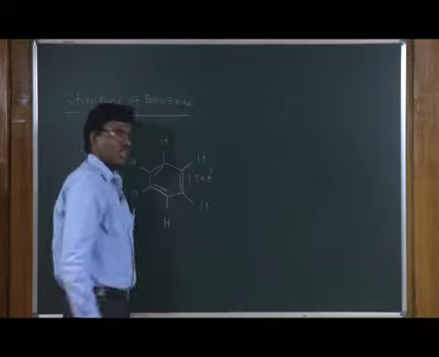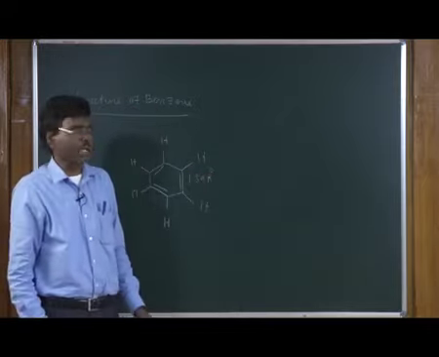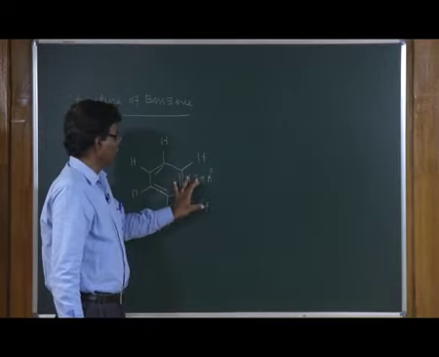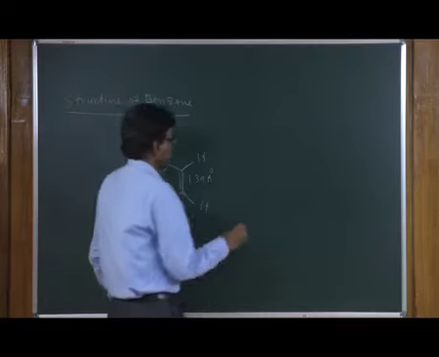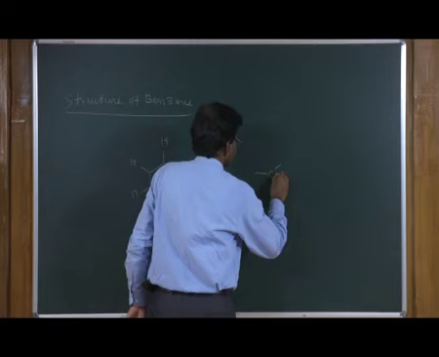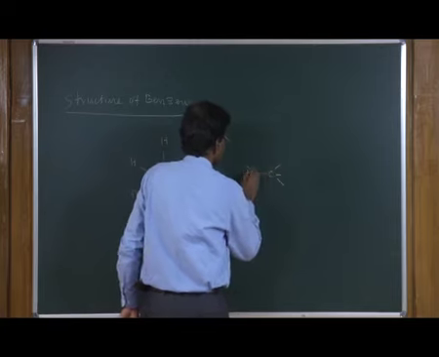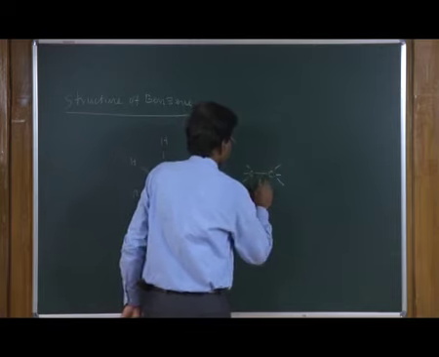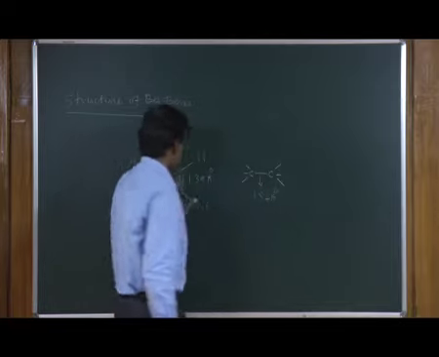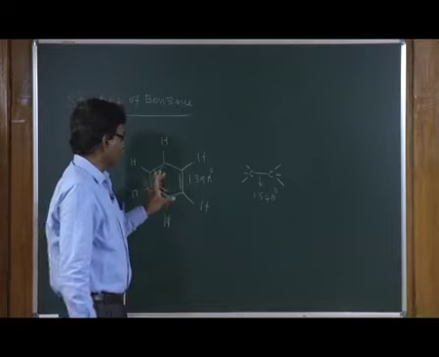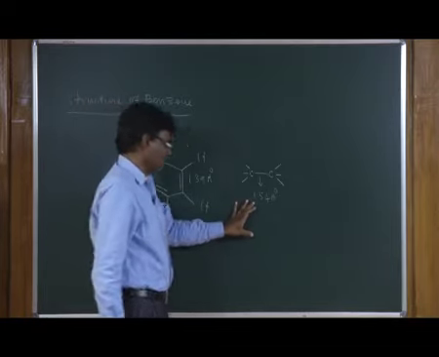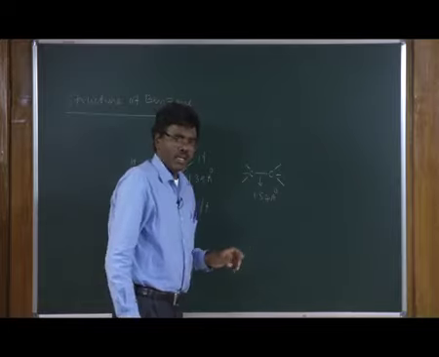So all carbon-carbon bonds have the same bond length, 1.39 Angstrom, which, if you compare with the carbon-carbon single bond, which is 1.54 Angstrom, is smaller than the carbon-carbon single bond of alkane.